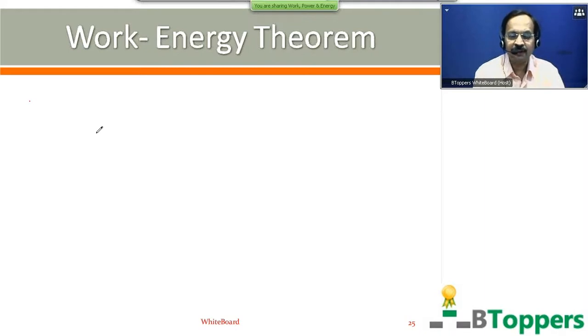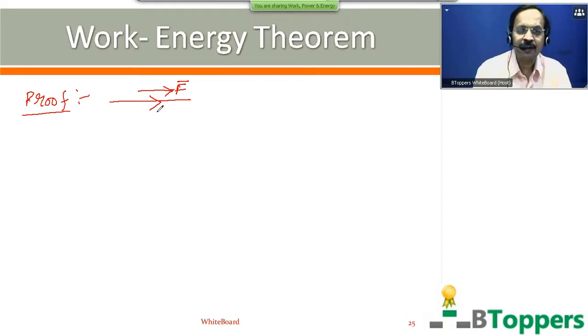We are going to discuss the proof for this work energy theorem. First we discuss the proof for a simpler case, where the body moves in a straight line path with constant acceleration under the action of an external force which acts in the direction of its motion.